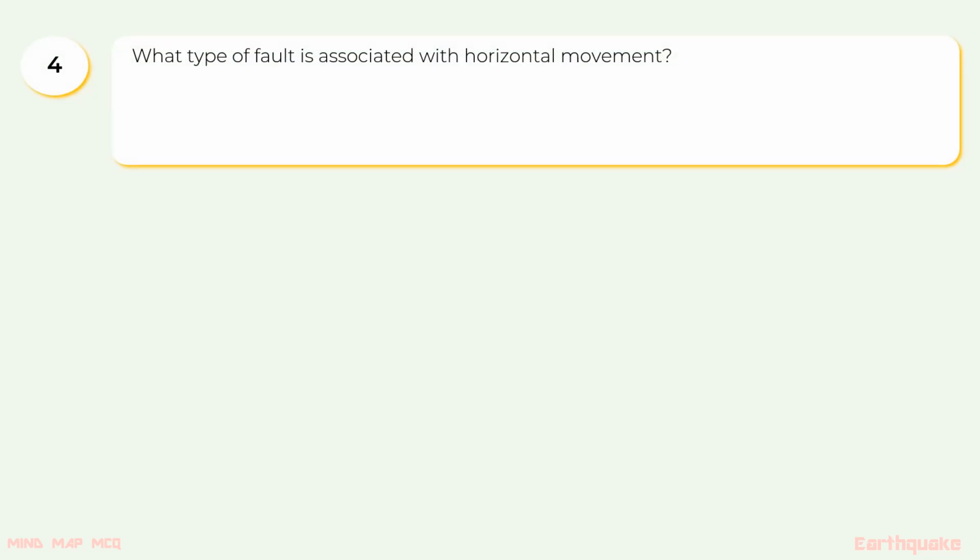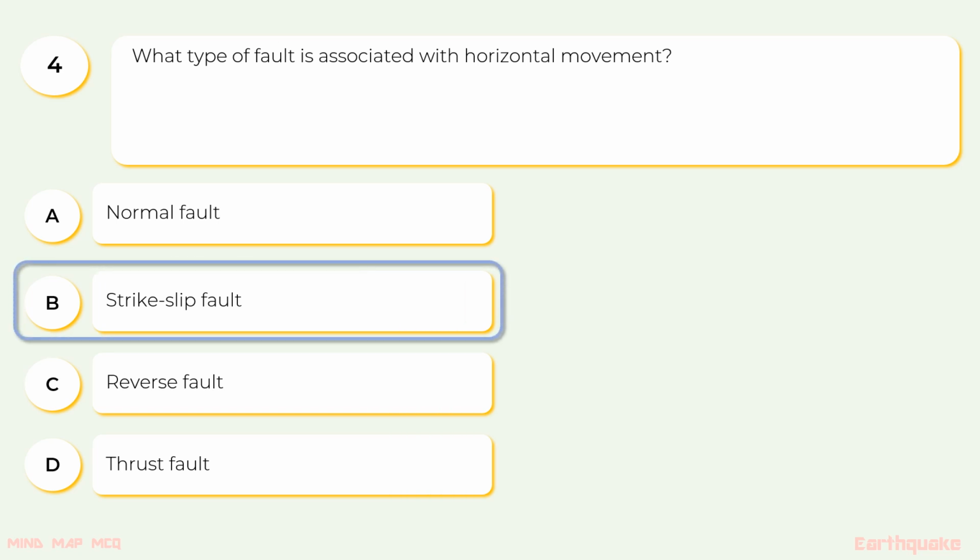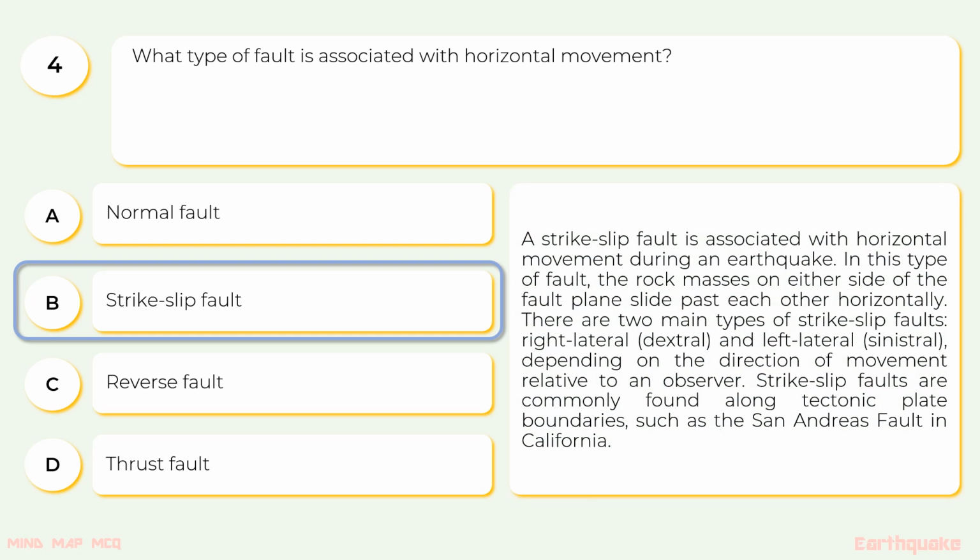4. What type of fault is associated with horizontal movement? The options are A. Normal fault, B. Strike-slip fault, C. Reverse fault, D. Thrust fault. The correct option is B. Strike-slip fault. A strike-slip fault is associated with horizontal movement during an earthquake.